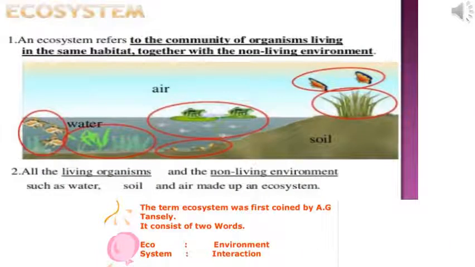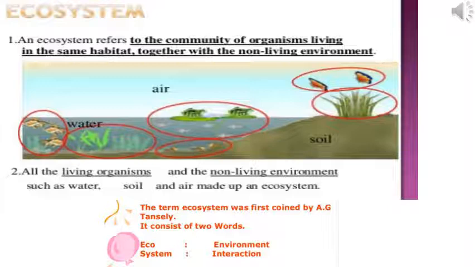The term ecology was coined by German biologist Ernst Haeckel in 1866. It was derived from the Greek word oikos, which means house. The term ecosystem, which means environment interaction, was coined by British ecologist A. G. Tansley in 1935. An ecosystem refers to the community of organisms living in the same habitat together with the non-living environment.